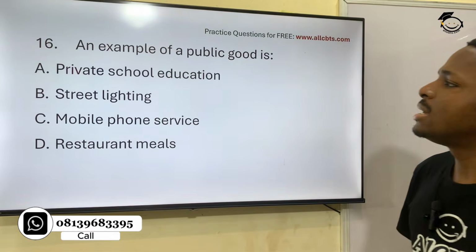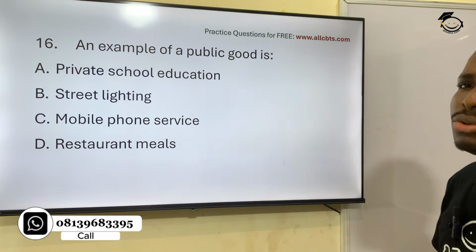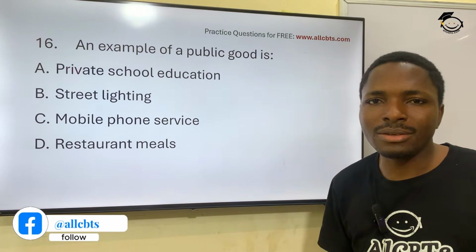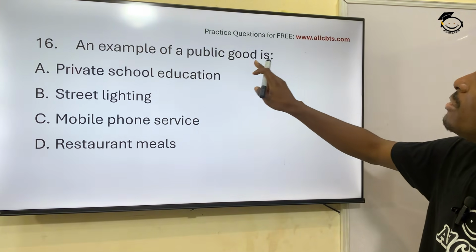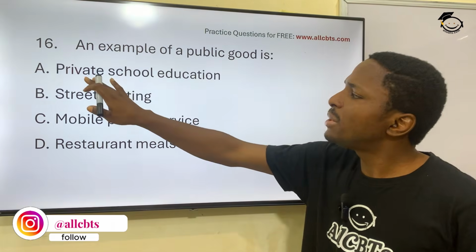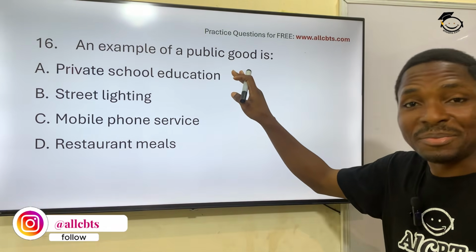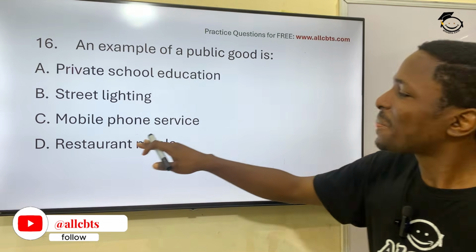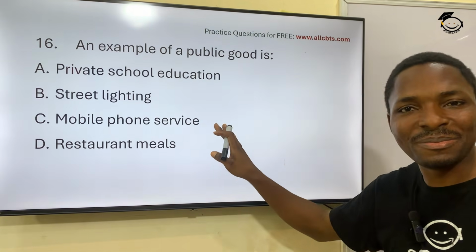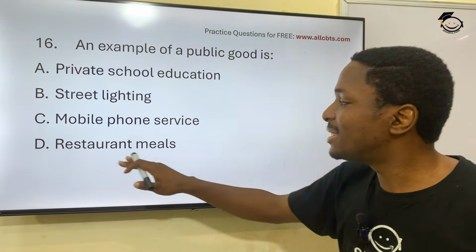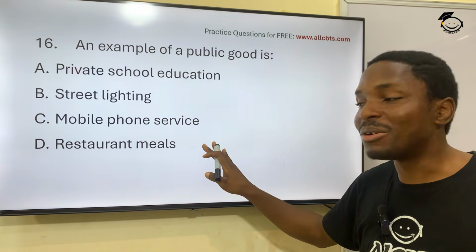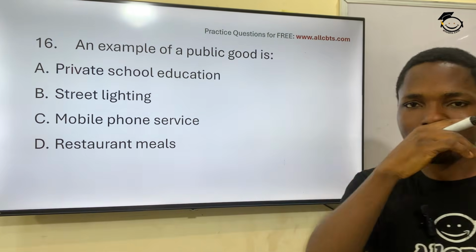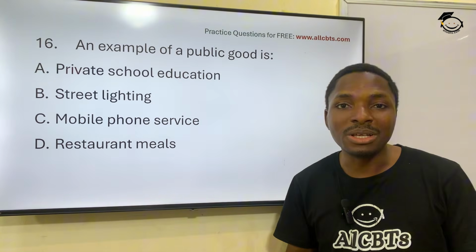Then question 16. An example of a public good is what? Public good, or doing good to the public. Yes, that's what it means. A private school education? No, this one is for personal profit. It's not for public good. Mobile phone service, personal. Restaurant meals, the person making his own money. Now, street lighting is an example of public goods.